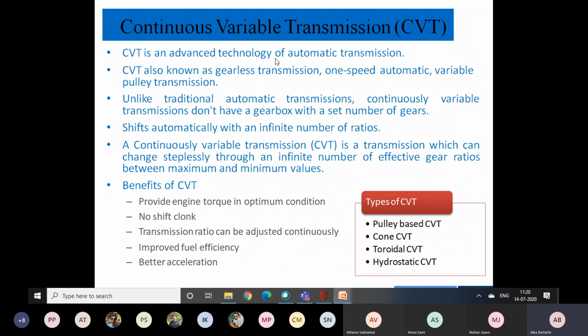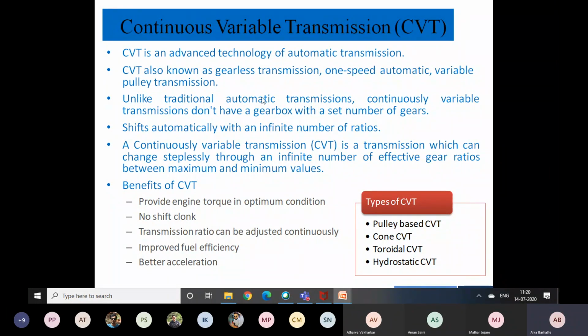So it is an advanced technology of automatic transmission, we can say. It is a gearless transmission. There are no gears existing. There is a pulley and belt type of arrangement, which can be adjusted to get the different gear ratios.